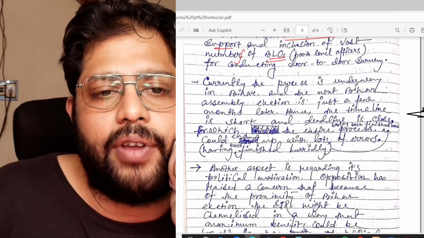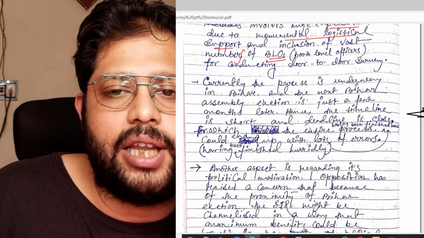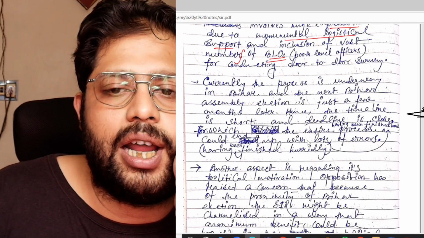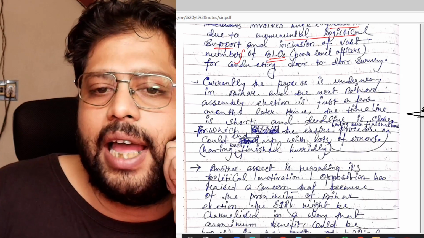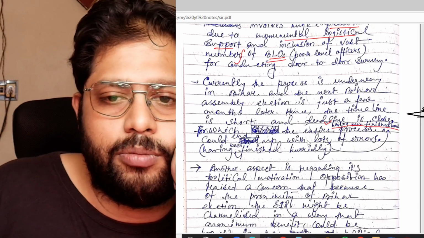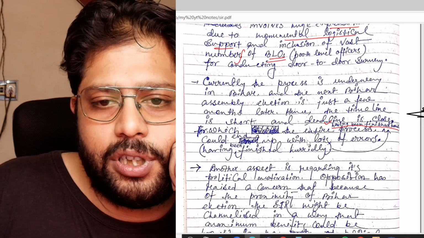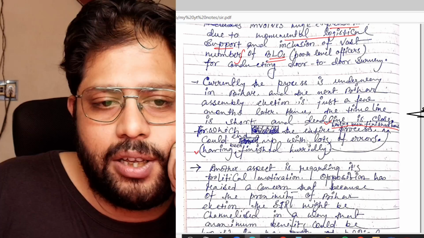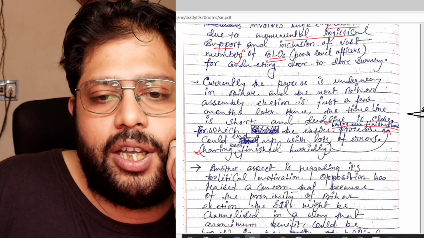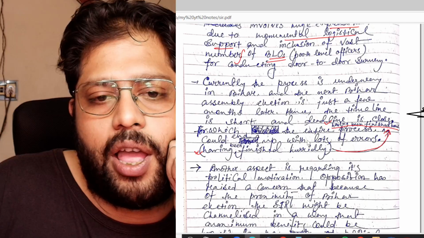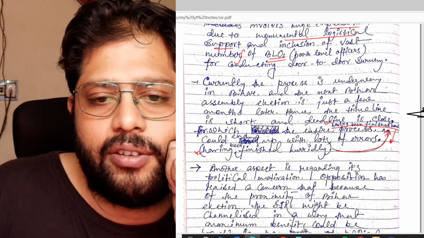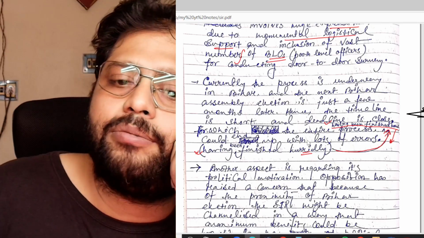Currently, the process is underway in Bihar, and the next Bihar Assembly election is just a few months later. Hence, the timeline is short and a deadline is close, for which the entire process, you just see this line, it should be placed here. I have written it here because it is not legible there, but it should have been here, so I have pointed this with an arrow. For which the entire process, having been finished hurriedly, could end up with lots of errors.